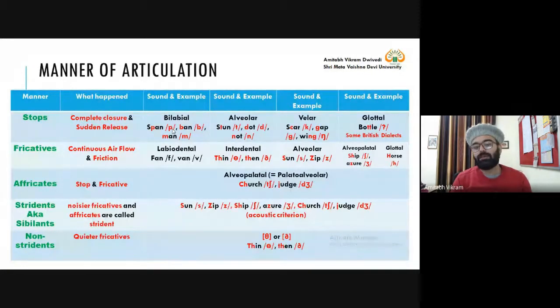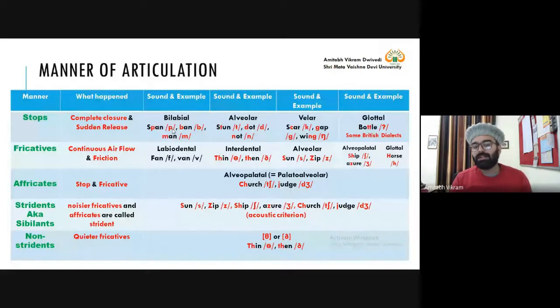That means it is a sound. And then write the three-term label. For example, first you write p in the slanted bars, and then you write voiceless, bilabial, stop. That is done. When you write about the b sound as in ban, you write voiced, bilabial, stop. That is done. You need to do this with all the sounds. That is your first assignment.